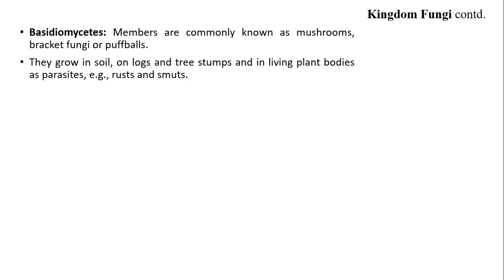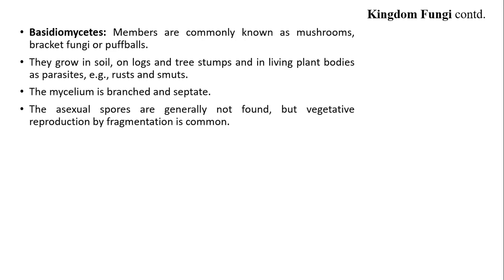They grow in soil, on logs and tree stumps and in living plant bodies as parasites, for example, rusts and smuts. Their mycelium is branched and septate. The asexual spores are generally not found, but vegetative reproduction by fragmentation is common.